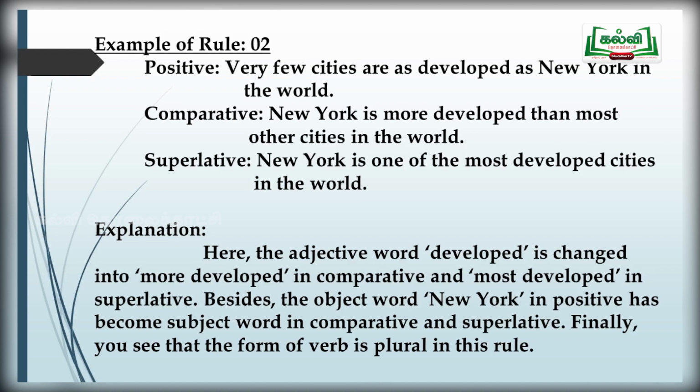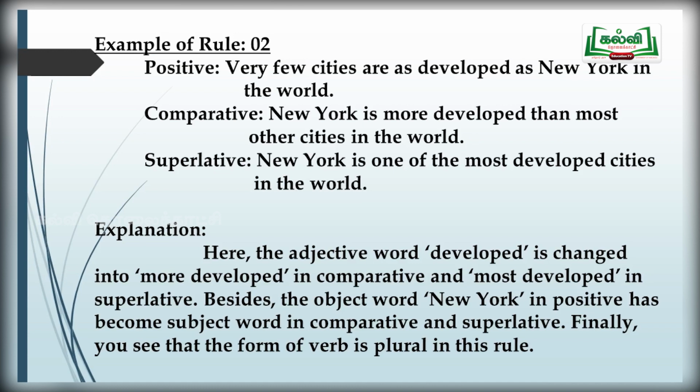Here you are using very few. Have you observed the difference there? No other in rule 1, very few in rule 2. Isn't it? It's very easy, students, for you to understand. It's very easy. Only the replacement of the words, the same steps. In place of no other, in rule 2 you can find very few.